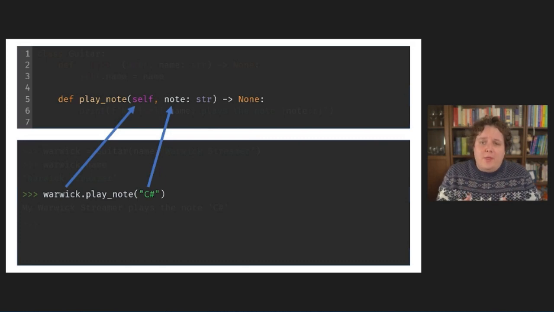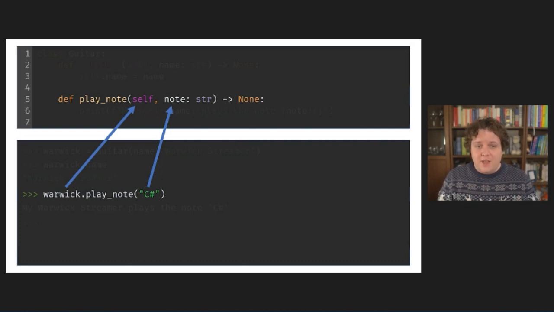Somehow, without us having to do anything at all, Python will insert the instance you're calling the method on as the first argument. However, while you may think this is some deep arcane magic that Python just performs for you, there's actually a well-defined protocol behind it, the descriptor protocol, that you can use yourself as well. And that's what I'm going to talk about today.